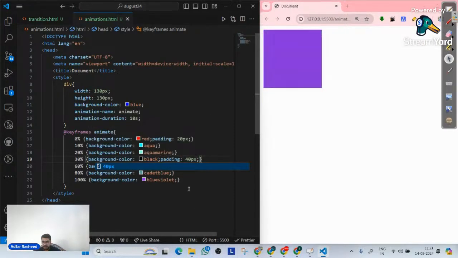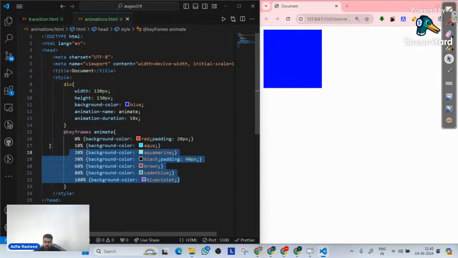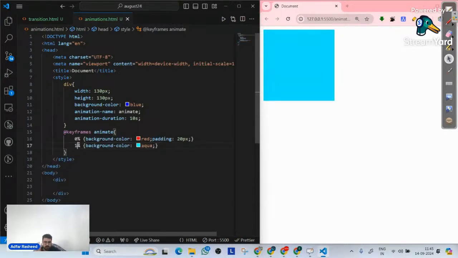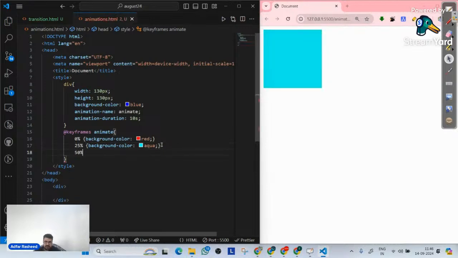In my animation, whatever properties at whatever time you want to implement, you can implement that. But let's make it very good. So I will simply go here. Let me make it not 10%, but let's divide into 4 equal intervals. So 25%. And let me remove this padding as well. Now over here, I want to implement another one at 50%.